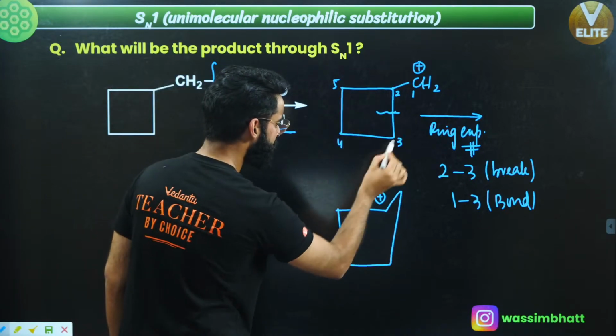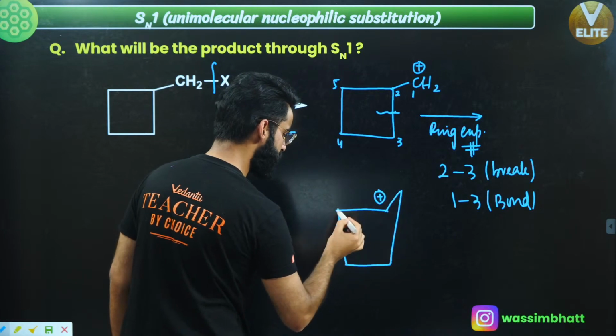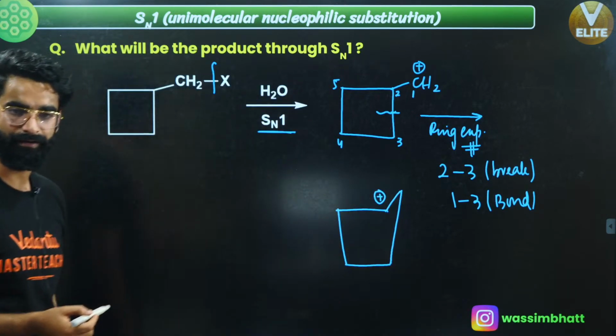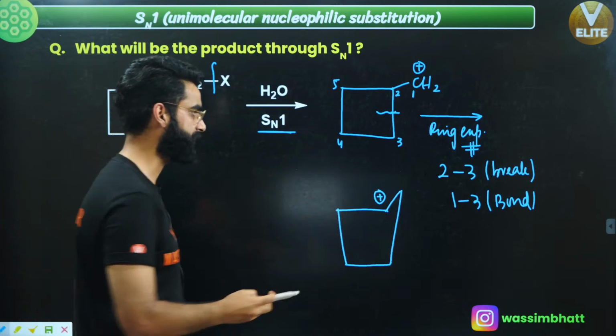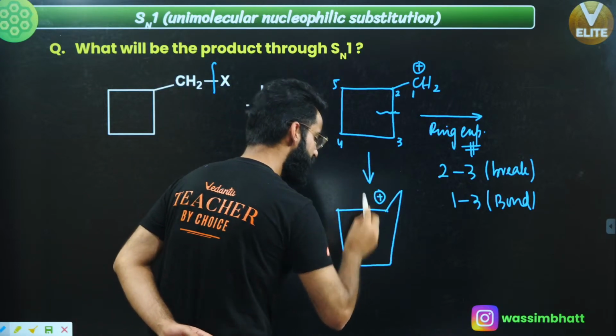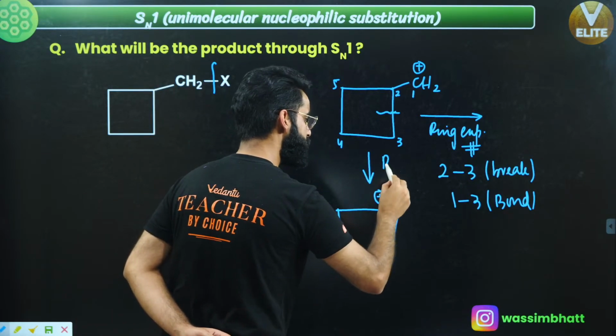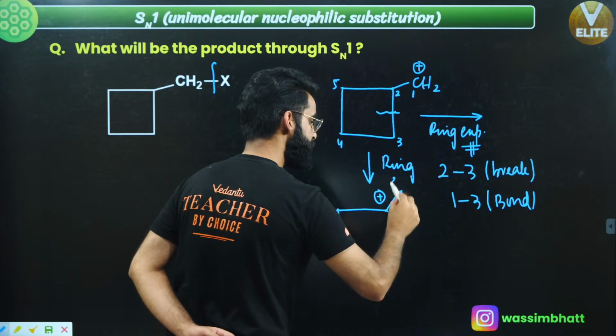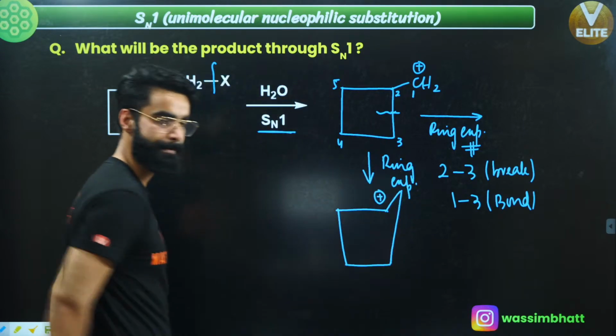See, this was a 4-membered ring. Now it's 1, 2, 3, 4, 5. Now it's a 5-membered ring, right? Stability has increased. From a 4-membered ring, you are getting a 5-membered ring due to ring expansion.